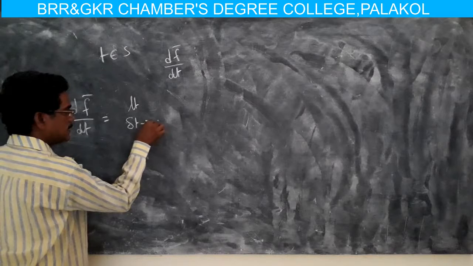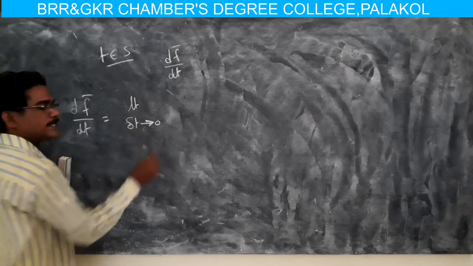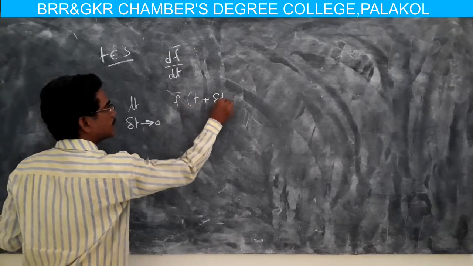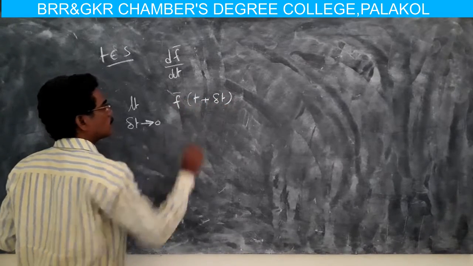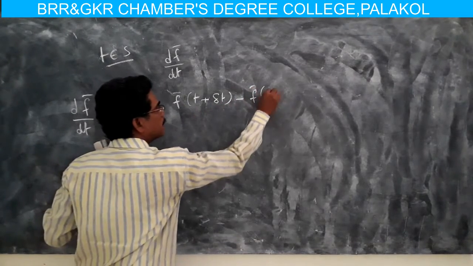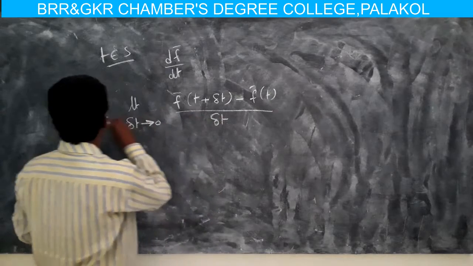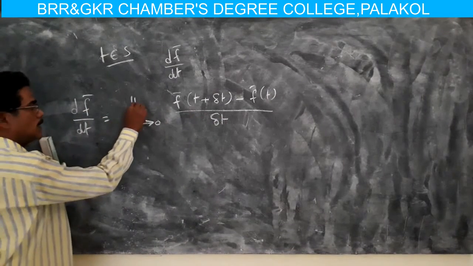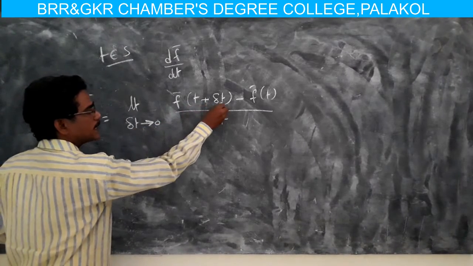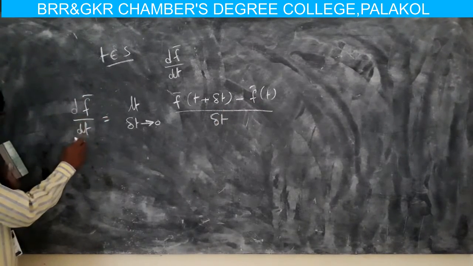Delta t means the change in t, so as delta t tends to 0, df bar by dt equals f bar of t plus delta t minus f bar of t by delta t. This is df by dt.